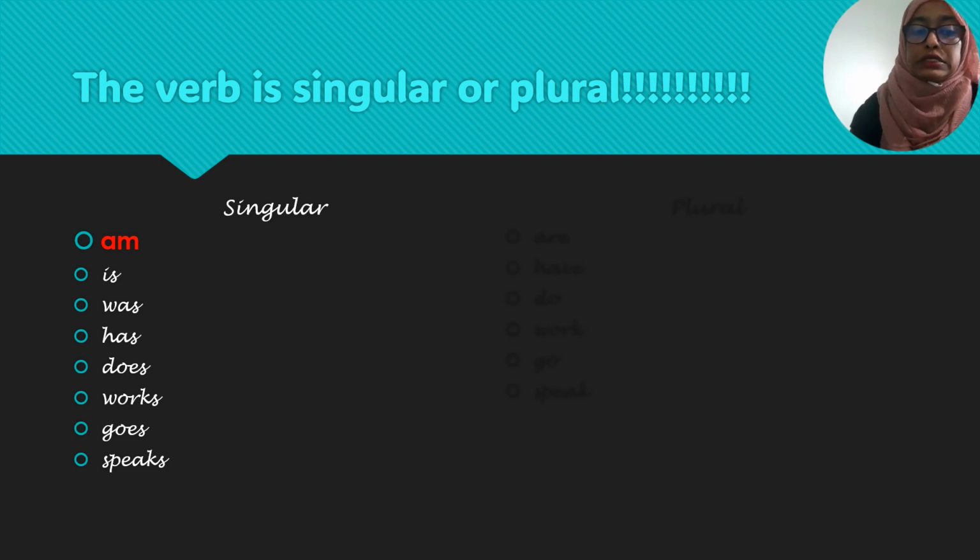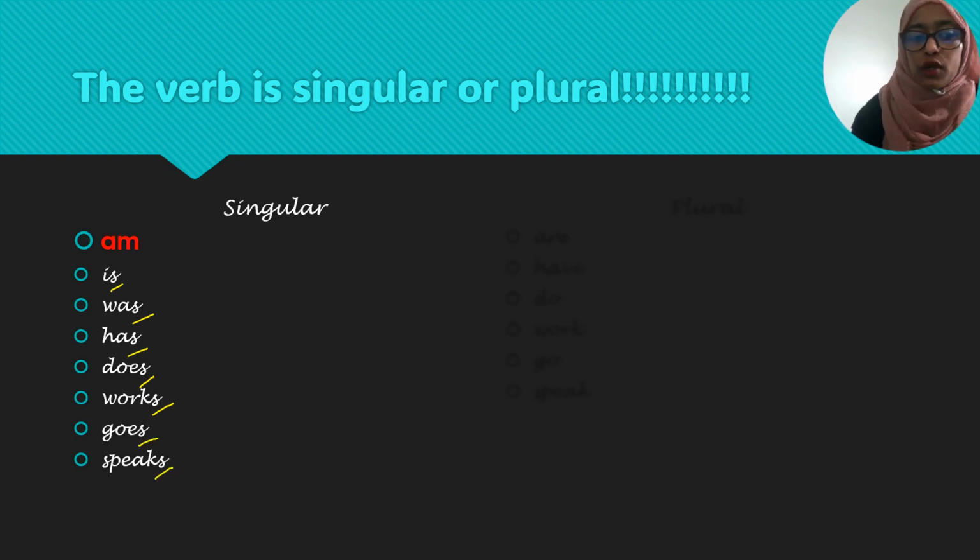Those are is, was, has, does, works, goes. So you know there is a similarity among all these verbs. What's that actually? So let me show you one thing. Is, was, has, does, works, goes, speaks.